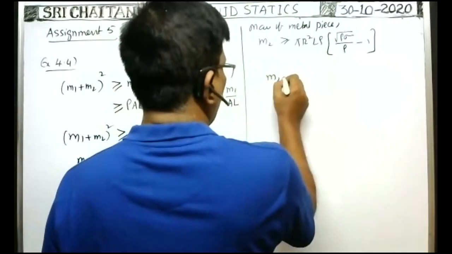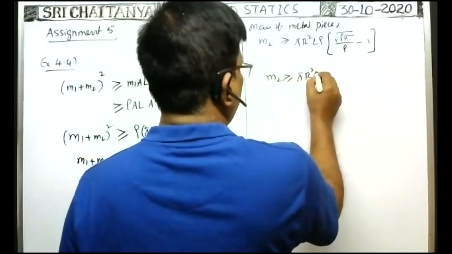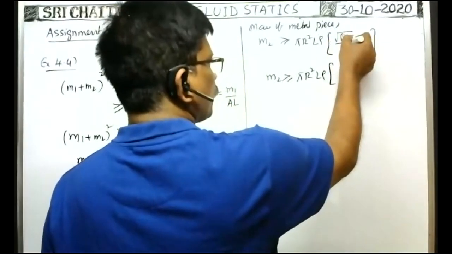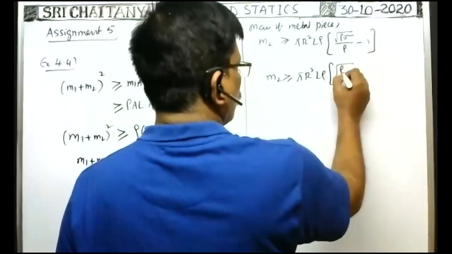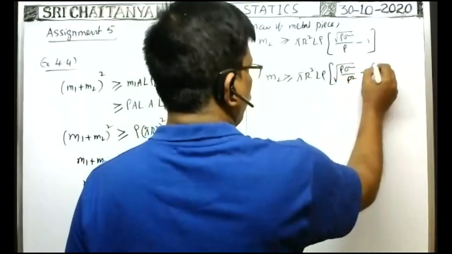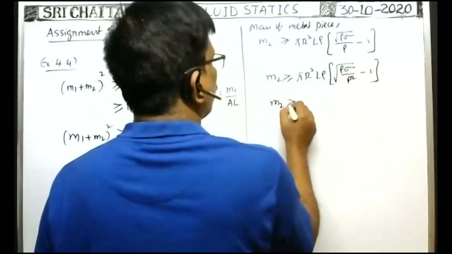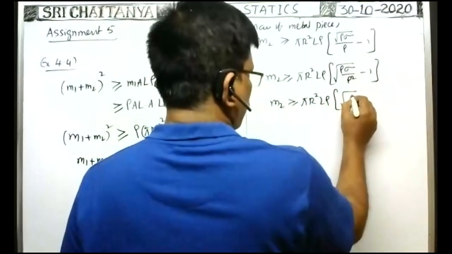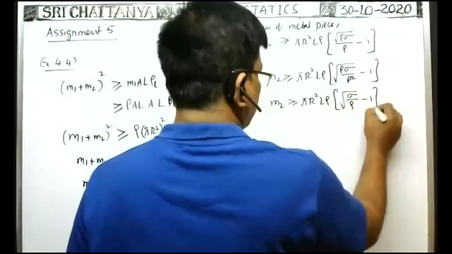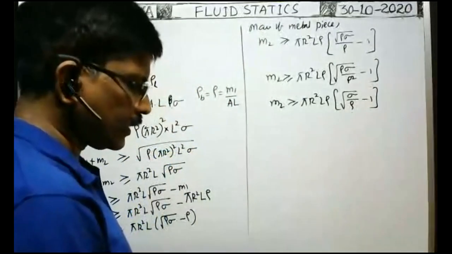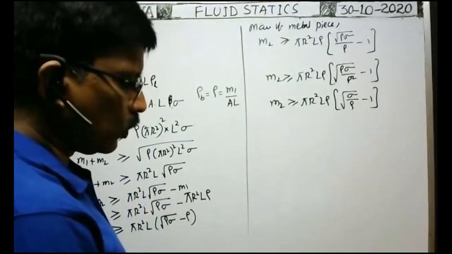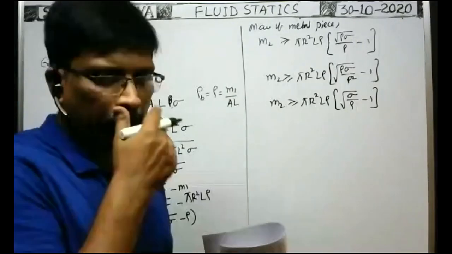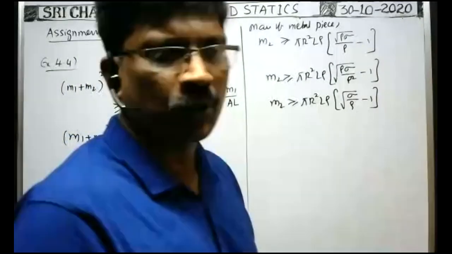Therefore, M2 greater than or equal to pi r square L rho into, you write this rho inside the root, then rho square, it becomes rho square. So root rho sigma by rho square minus 1. Okay. So M2 is greater than or equal to pi r square L rho into root sigma by rho minus 1. I think this is the answer. That rho is totally inside the root.